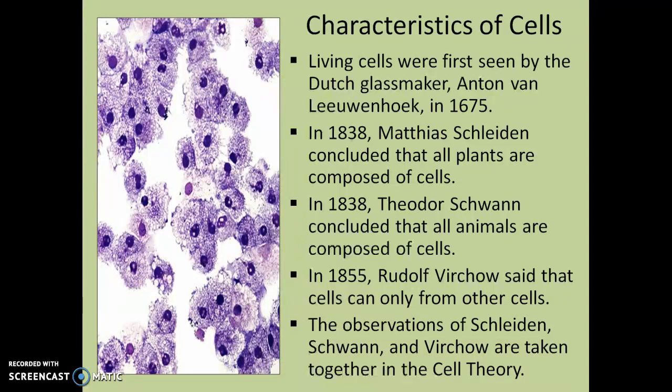So how do you remember between the two names? Theodor Schwann, it kind of sounds like swan, and a swan is an animal. So that's a good way to remember that. And then in 1855, Rudolf Virchow said that cells can only come from other cells. So these 3 guys, Schleiden, Schwann, and Virchow, they take credit for making the cell theory.